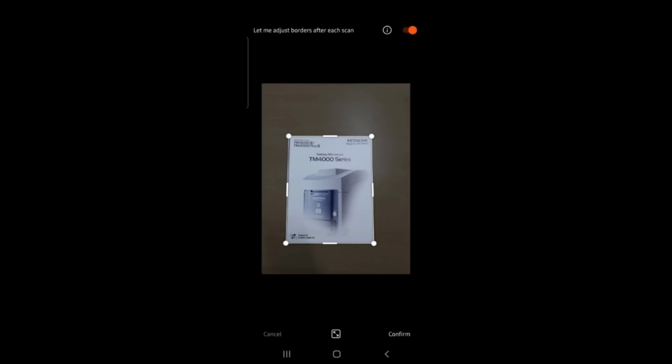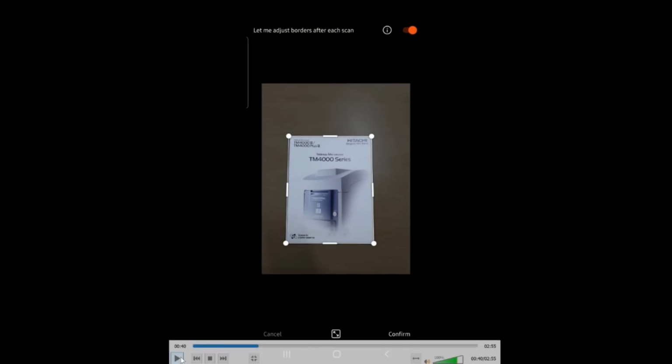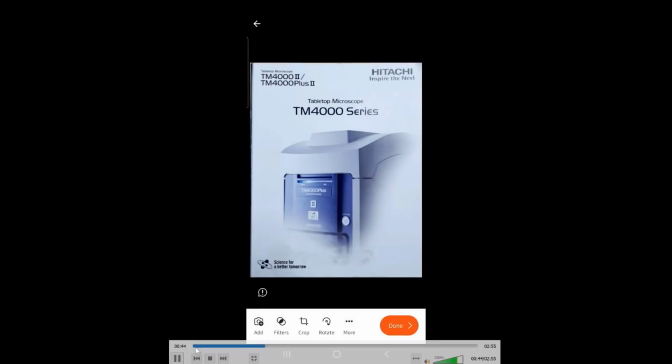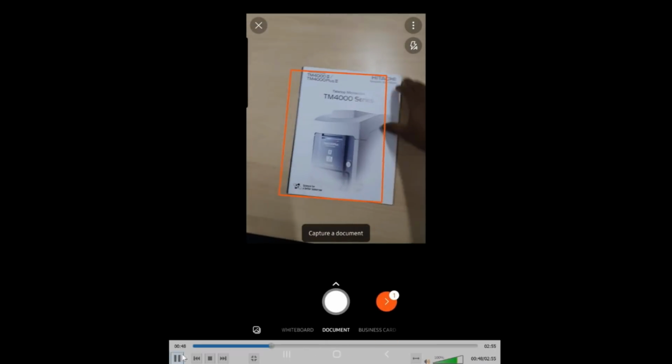Your first page is taken, and then you have the option to adjust the positions without background issues. I can focus only on the paper by adjusting these positions, and then select the option. Once you do that, please confirm and proceed. Now you can see that once you proceed, this page is ready.